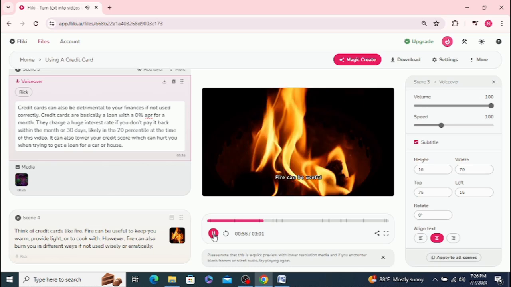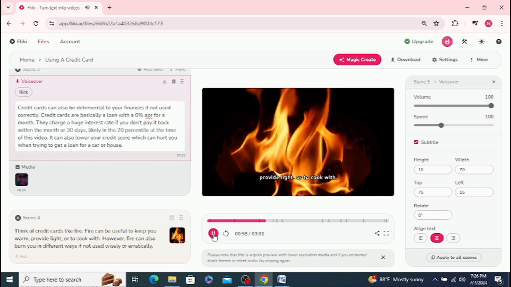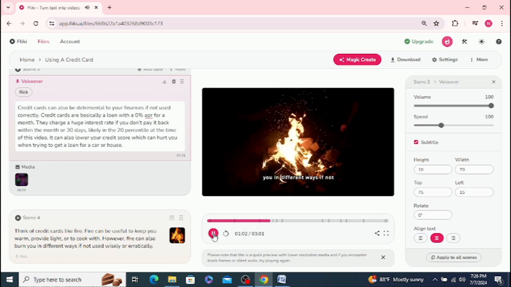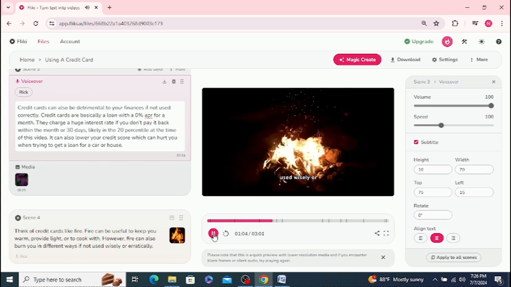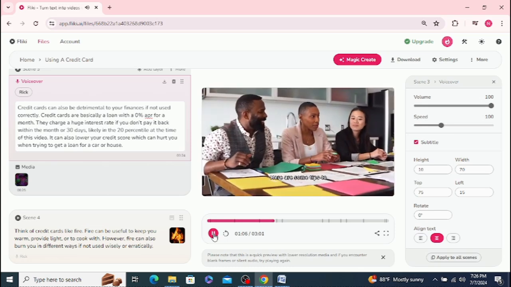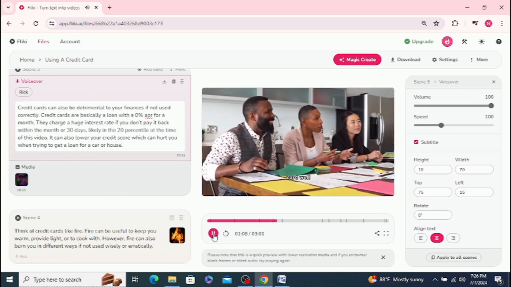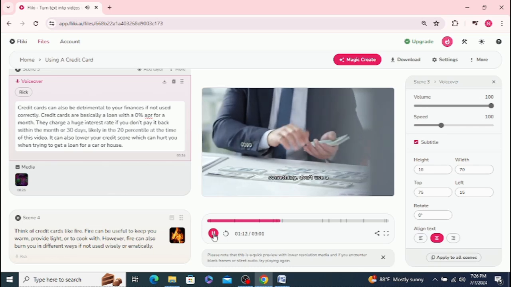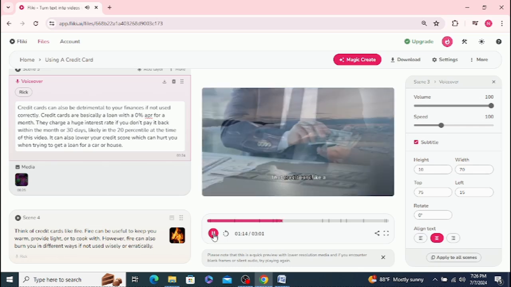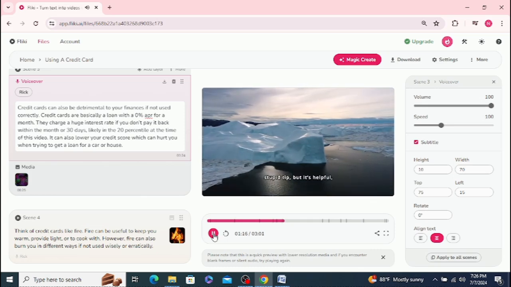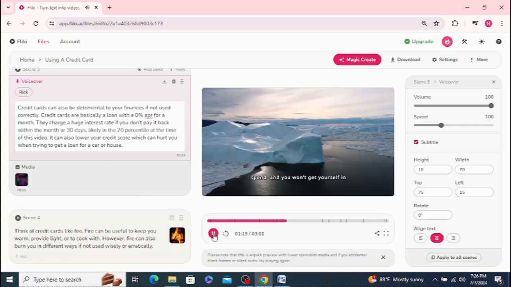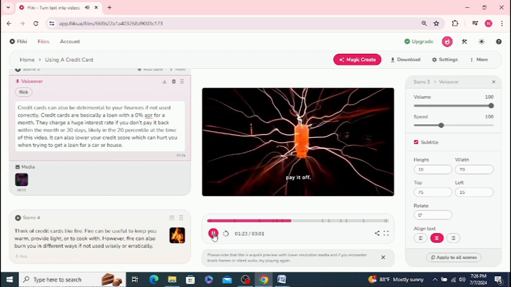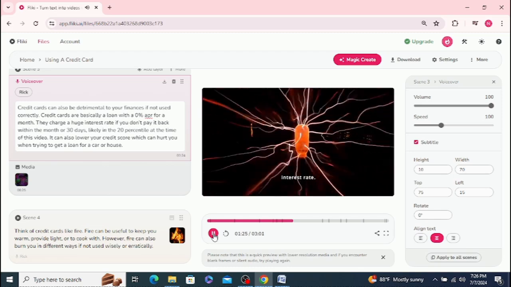Fire can be useful to keep you warm, provide light, or to cook with. However, fire can also burn you in different ways if not used wisely or erratically. Here are some tips to help you use a credit card well. 1. If you don't have the cash to buy something, don't use a credit card. That may seem like a stupid tip, but it's helpful, so that way you don't overspend, and you won't get yourself in a situation where you can't pay it off. You don't want to pay that interest rate.